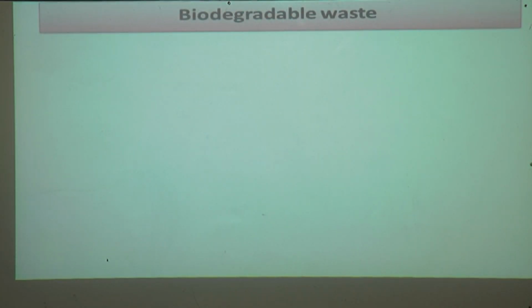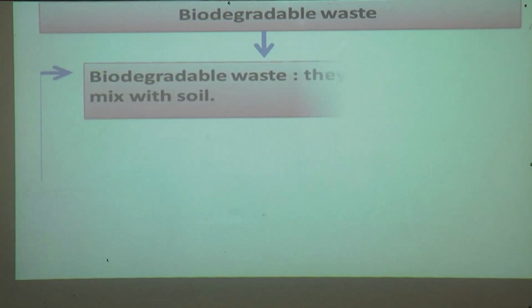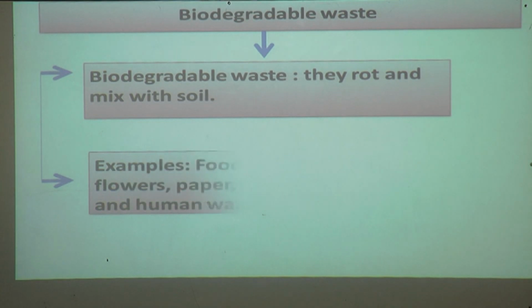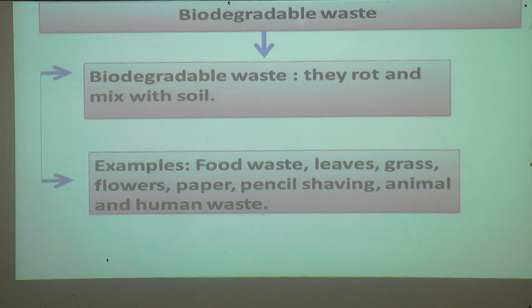Now we will see about biodegradable waste. Biodegradable waste rots and mixes with the soil. Examples of biodegradable waste are food waste, leaves, grass, flowers, paper, pencil shavings, and animal and human waste. These are biodegradable waste.